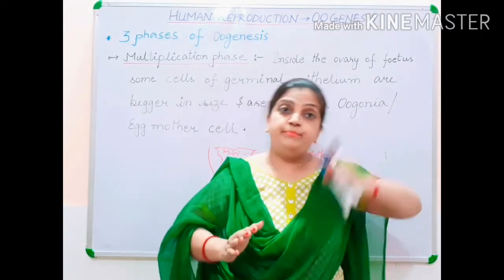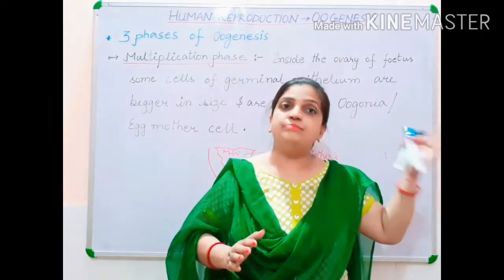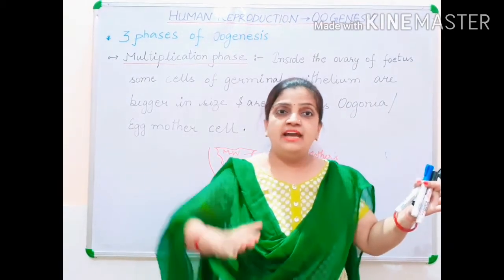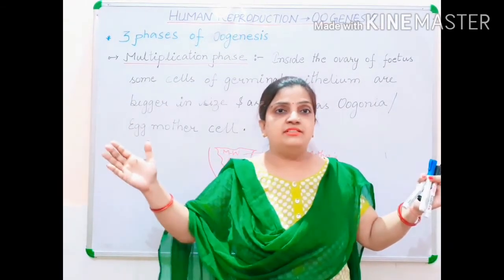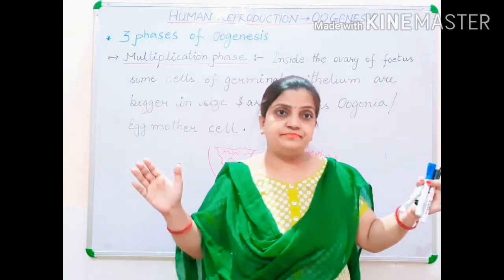Which starts before the birth, from the embryonic development stage, and ends throughout the life when the menopause occurs.